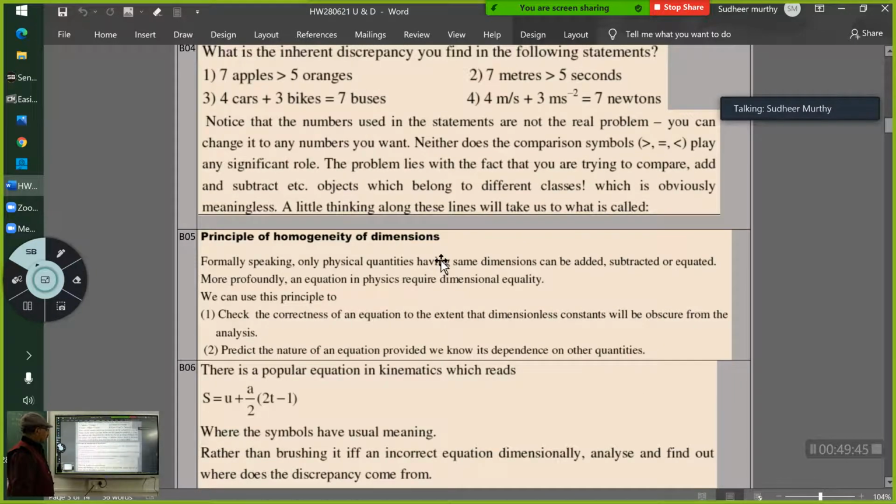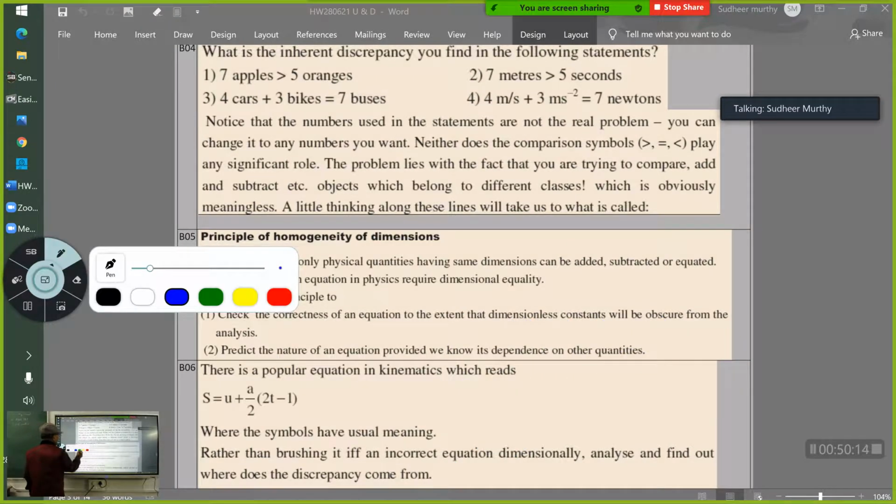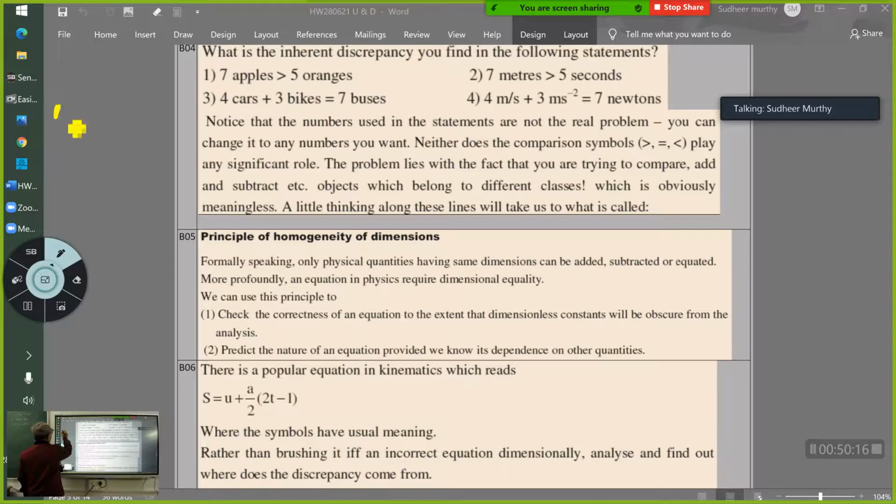Now, principle of homogeneity of dimensions. Homogeneity means, see here, when I write an equation, I write some terms in the LHS and some terms in the RHS. So whatever I write in the LHS and whatever I write in the RHS, it should be of the same kind. So what I mean is, if I am going to write A plus B is equal to C plus D, supposing I write, then A, B, C, D are physical quantities.